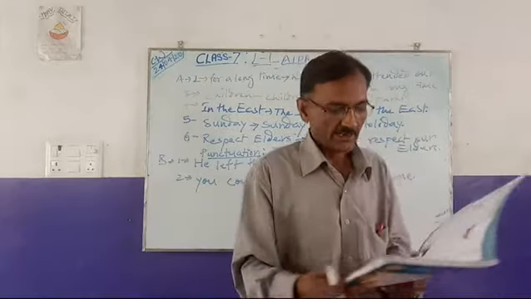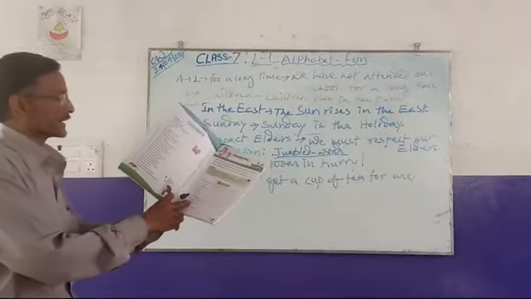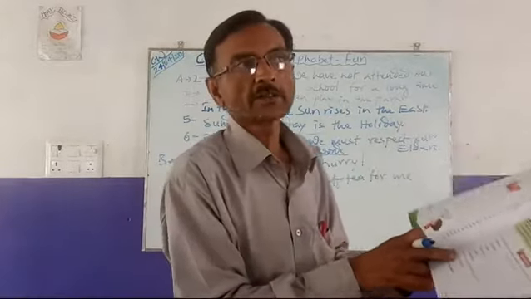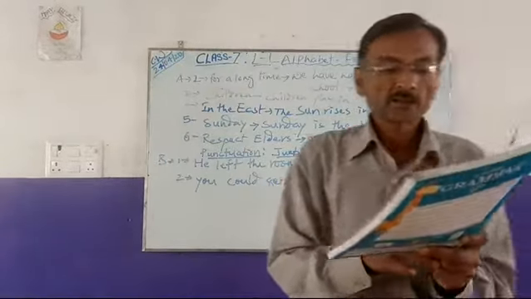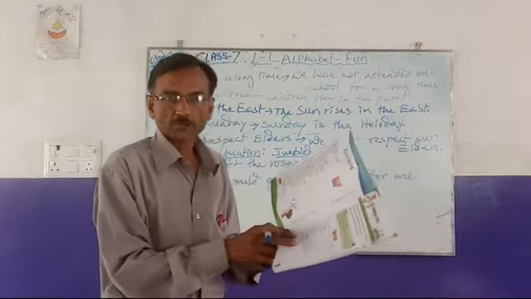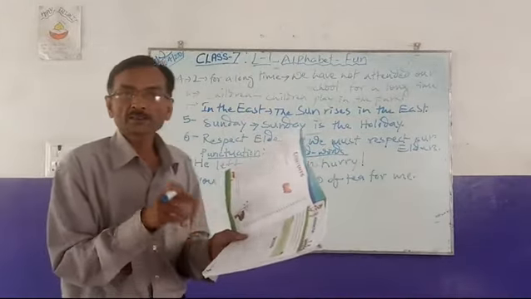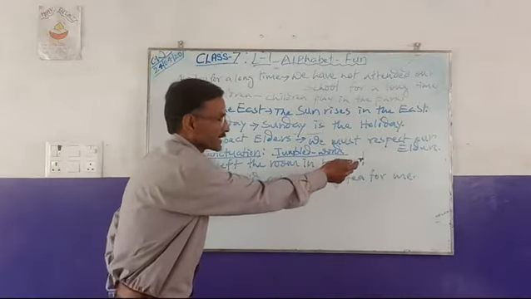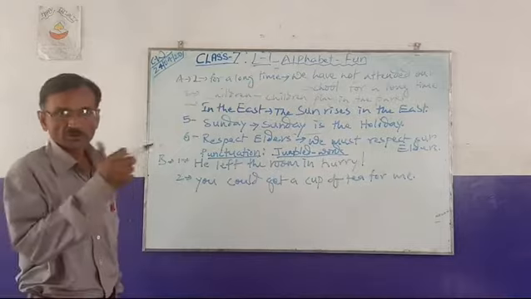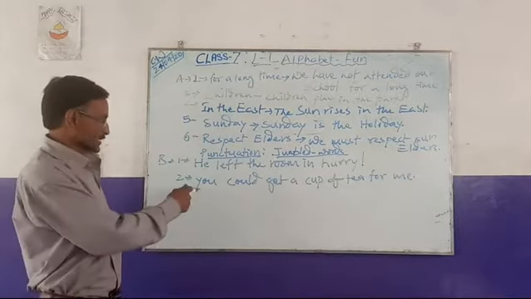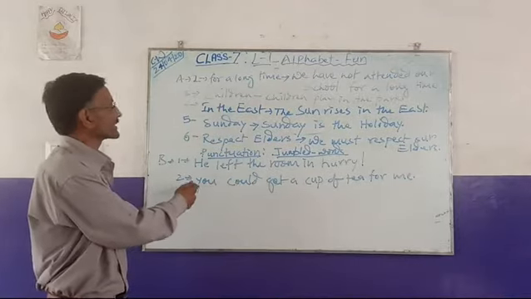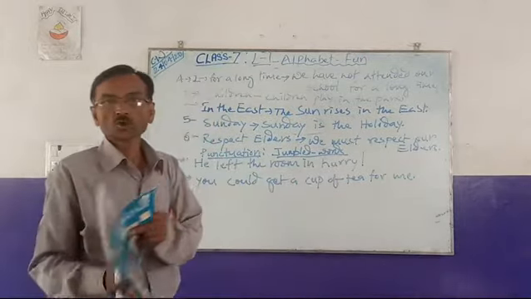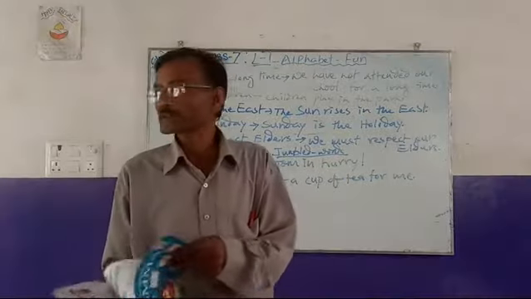As you see in this B1 part, it is starting with a small letter. So a sentence will always start with a capital letter like that, and it will end with a full stop, that is an assertive sentence. Since it was an exclamatory sentence, I have given it a sign of exclamation because it was a moment of hurry. So here the second sentence is coming up. You could get a cup of tea for me. Like that, we have to make sentences.